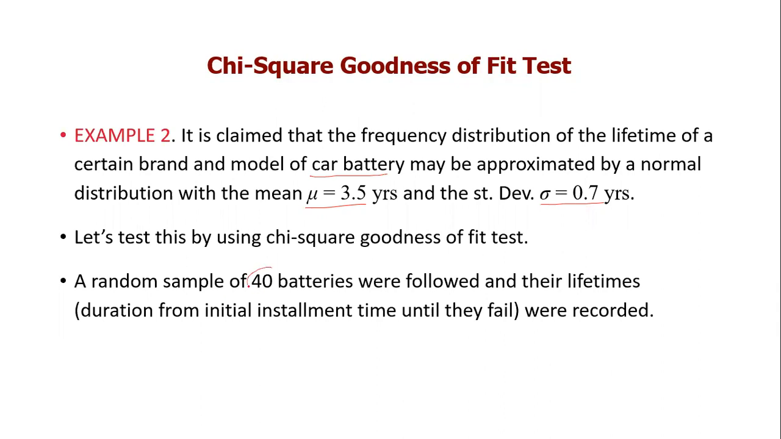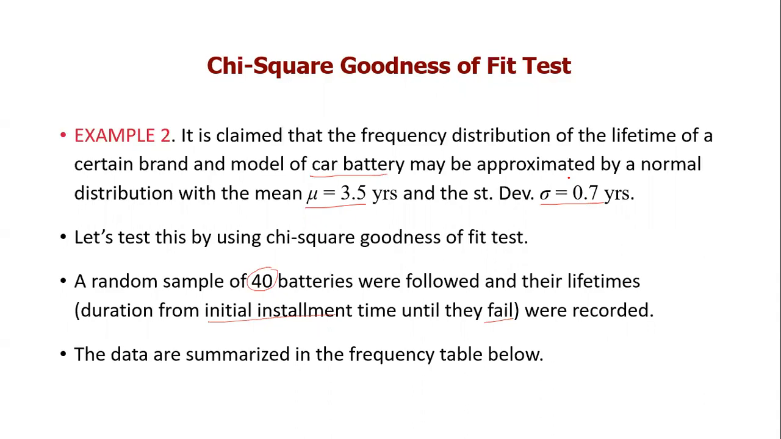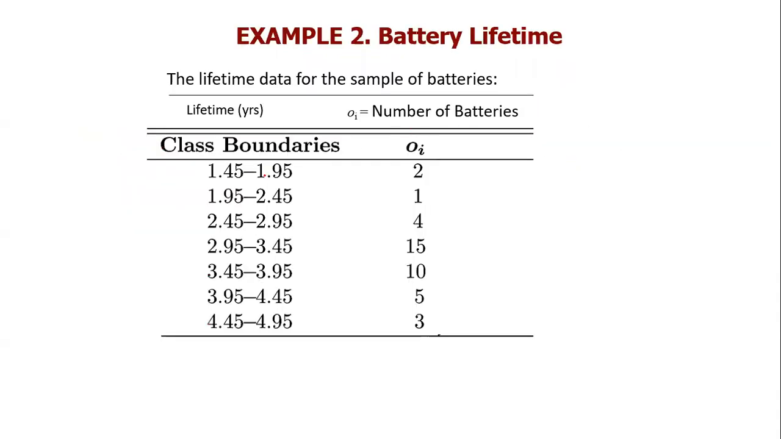A random sample of 40 batteries were followed and their lifetimes, which is the duration from initial installment time until they fail, were recorded. So what they do is they install a battery, and after the battery fails, they measure the time between the installment and the failure. This time is the lifetime of that battery, right? So this is what we have.